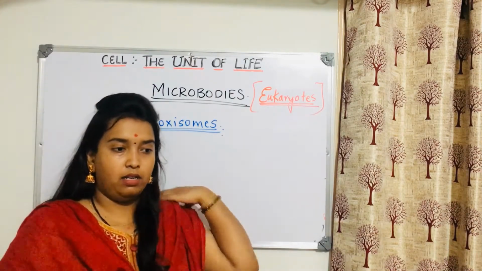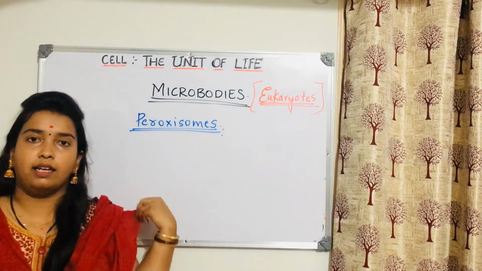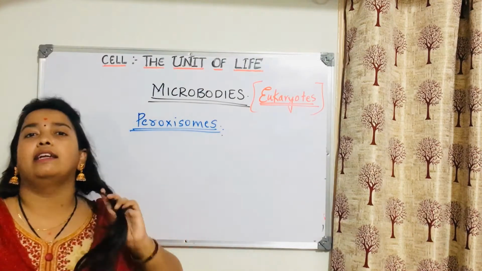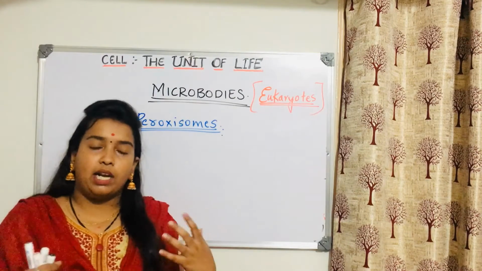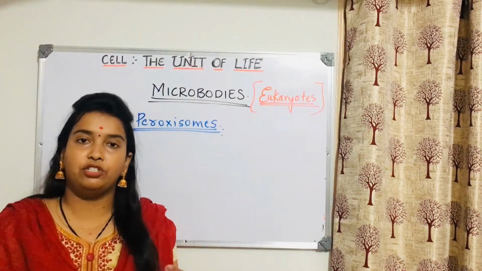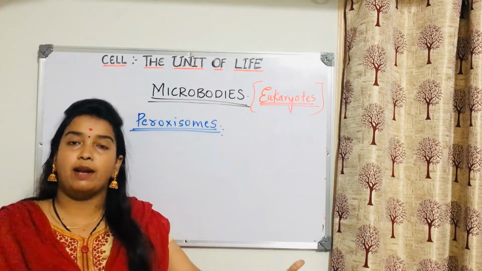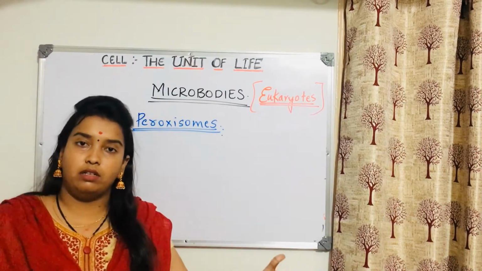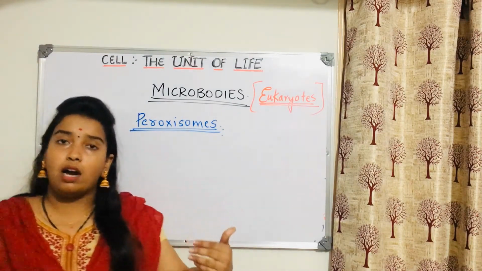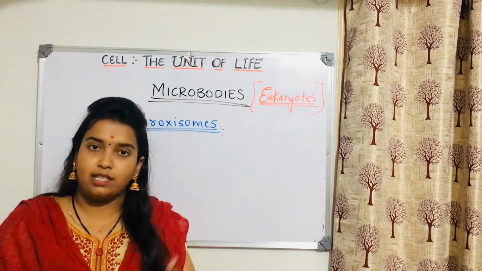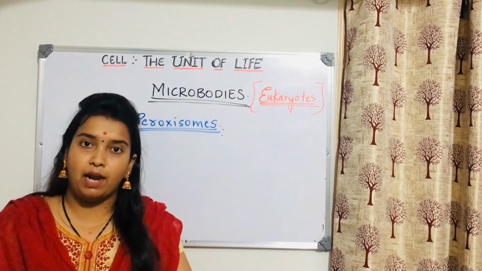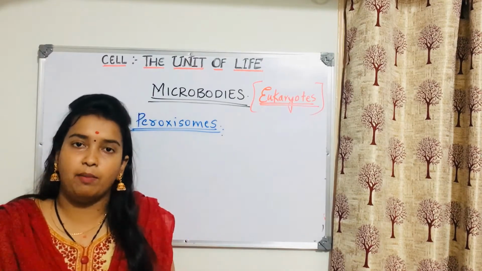Now for example, the hepatic portal system. In school, when you were studying 9th and 10th standard, you might have heard about this hepatic portal system. Whatever we eat, after digestion and absorption of the minerals and digested food, the blood will not directly go to the heart. Instead, it goes to the liver, because the liver checks whether anything toxic is present in the blood or not.